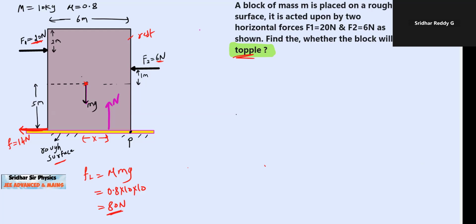I'll show it all here, it will be easy for you. This will be torque due to F1, torque due to friction, torque due to F2, torque due to normal contact, all acting about the center of mass.